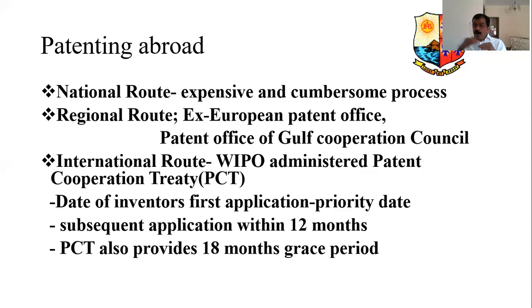Once you cross that 12 months, you won't get that priority date. Therefore, once you file, within 1 year you can apply anywhere. If someone else applies for a patent on a similar product within that period of 1 year, the patent will be given to you if your priority date is earlier. This is a very, very important aspect.